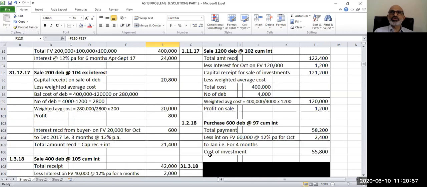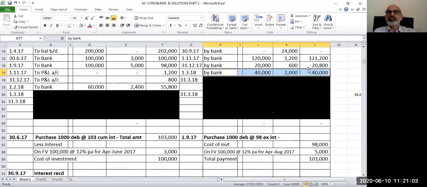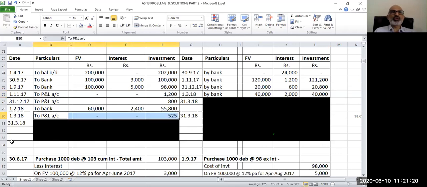Let us see how this gets reflected in my investment account. 1st March: bank account debit, to interest 2,000, to investment 40,000, which is my selling price. And when I compare that with the weighted average cost, I realize that I have made a profit of 525, which I have transferred to P&L account.